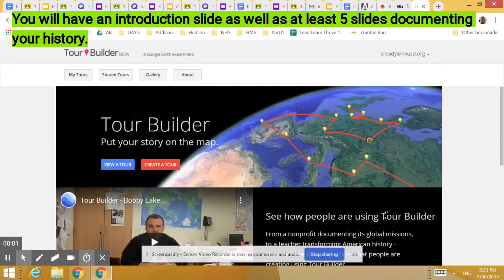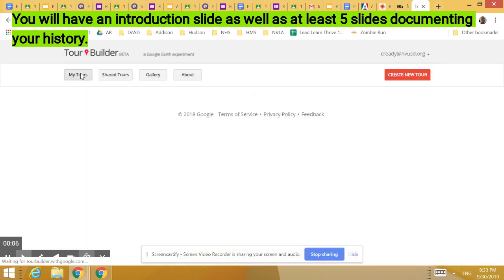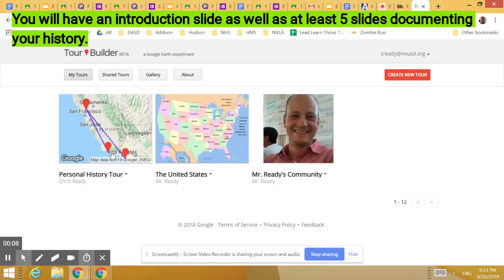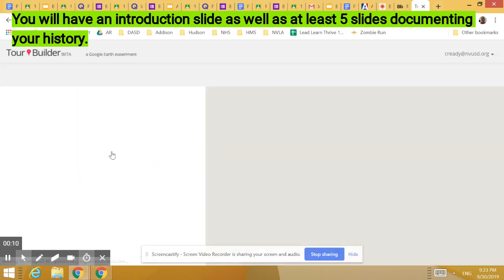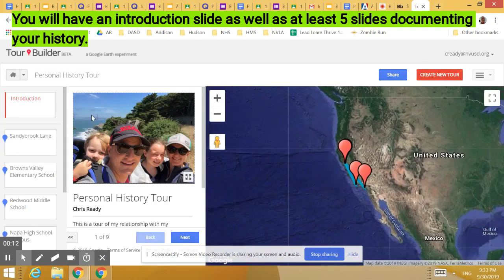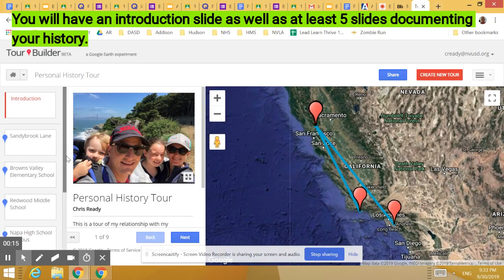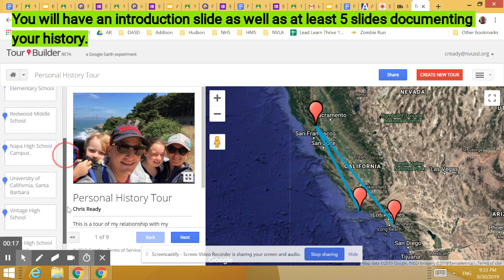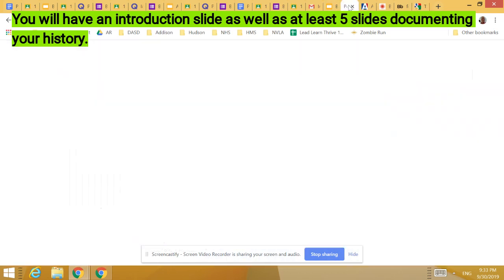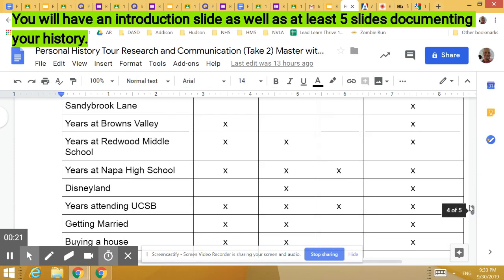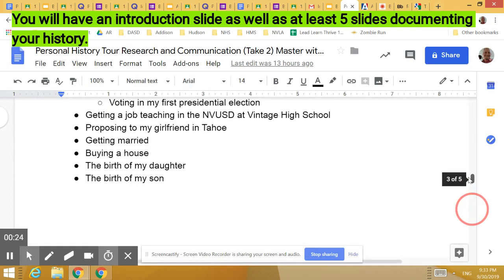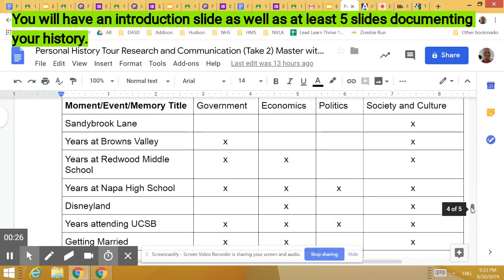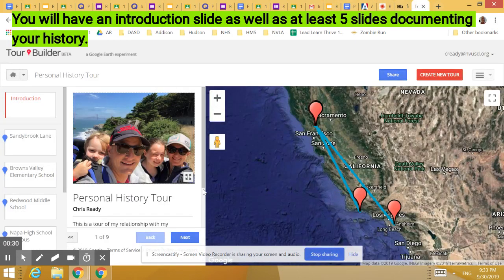Now that you've logged in, let me show you an example tour that I've created. I'm going to show you what yours should end up looking like. So here's my personal history tour. Notice that we have the different events that I had organized after my brainstorm. I had taken them from here and I moved them down into here. And now we're going to embed them within this personal history tour to give you that insight.